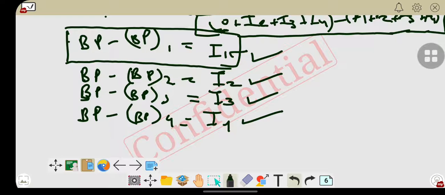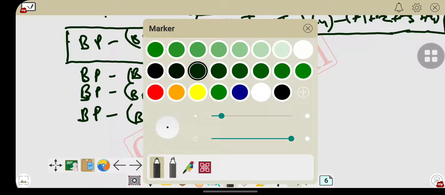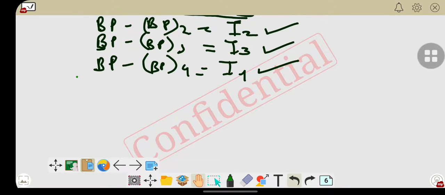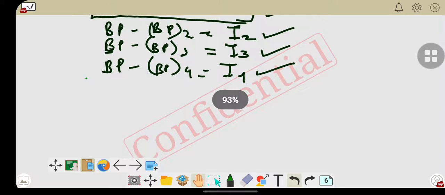Now let's calculate the total indicated power of the engine.